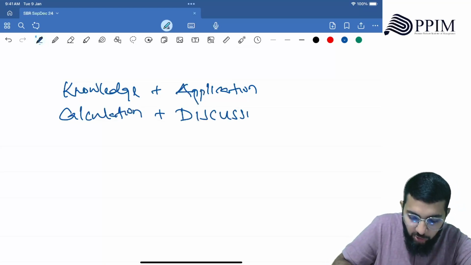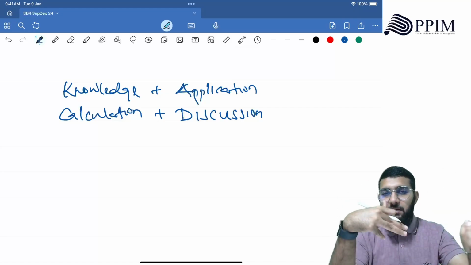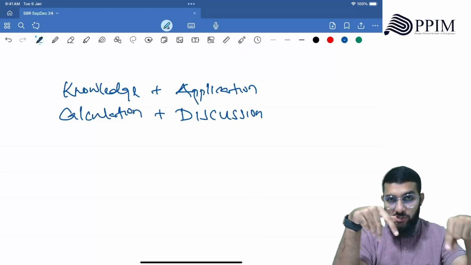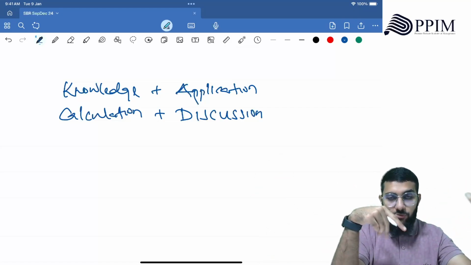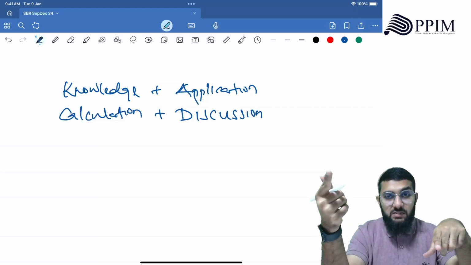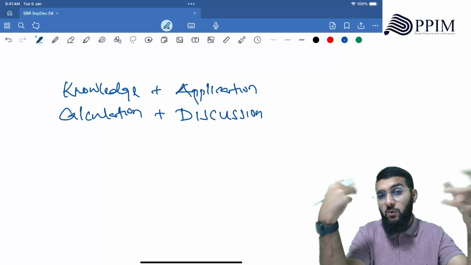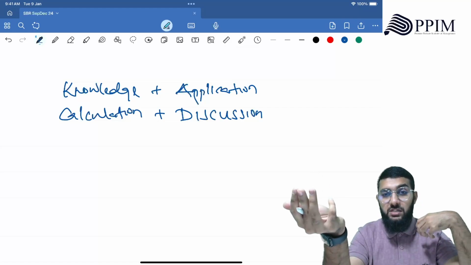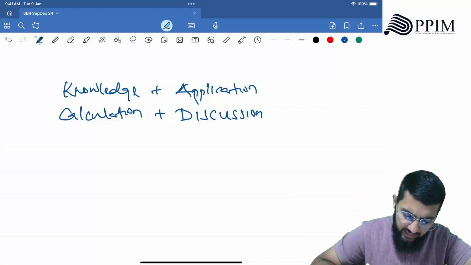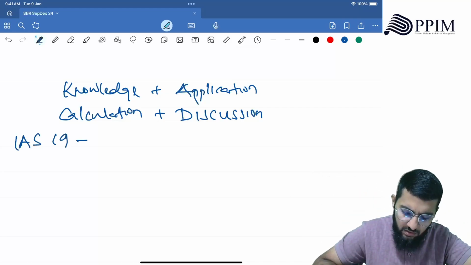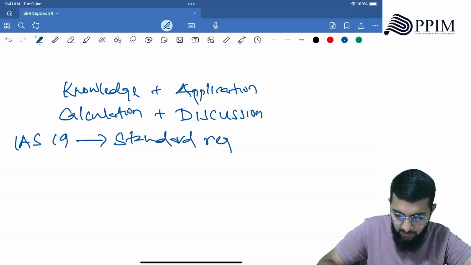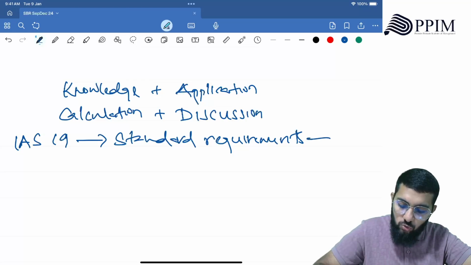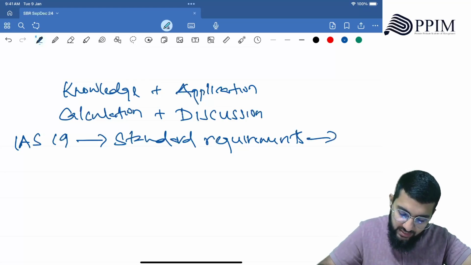So you have to calculate how there's curtailment with settlement, how that gives rise to past service cost. What is past service cost? What is the actual calculation? What does IAS 19 say about post termination benefit? So you start with IAS 19 standard requirements. Then you discuss all the points that were there.